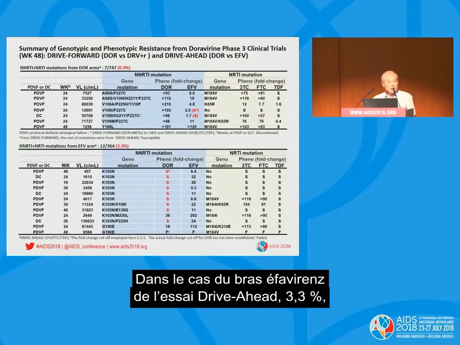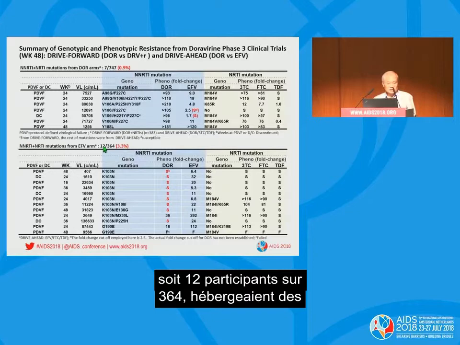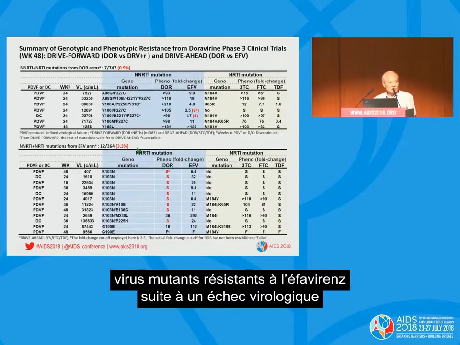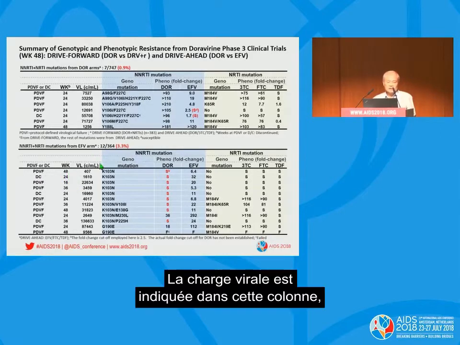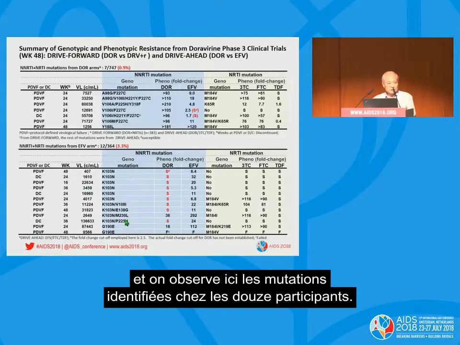For the efavirenz arm in DRIVE-AHEAD, 3.3%, 12 out of 364 participants, harbored efavirenz-resistant mutant viruses upon virologic failure or discontinuation at weeks ranging from 16 to 48. The viral data are shown in this column, and here are the mutations identified in the 12 participants.